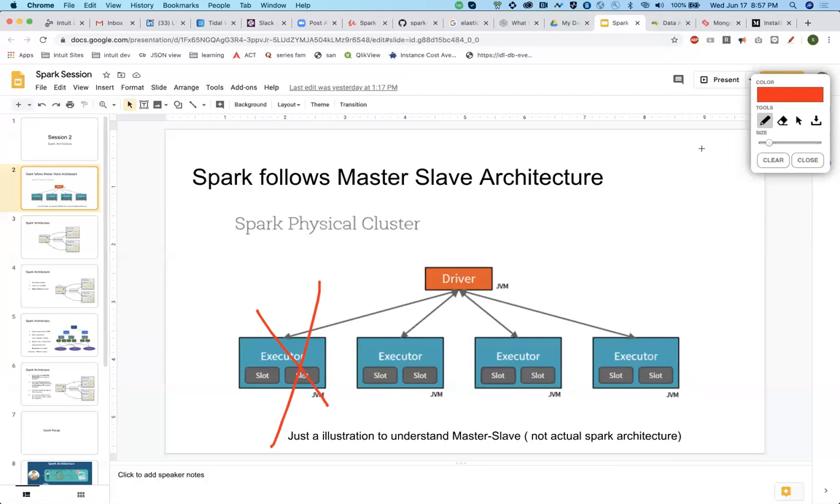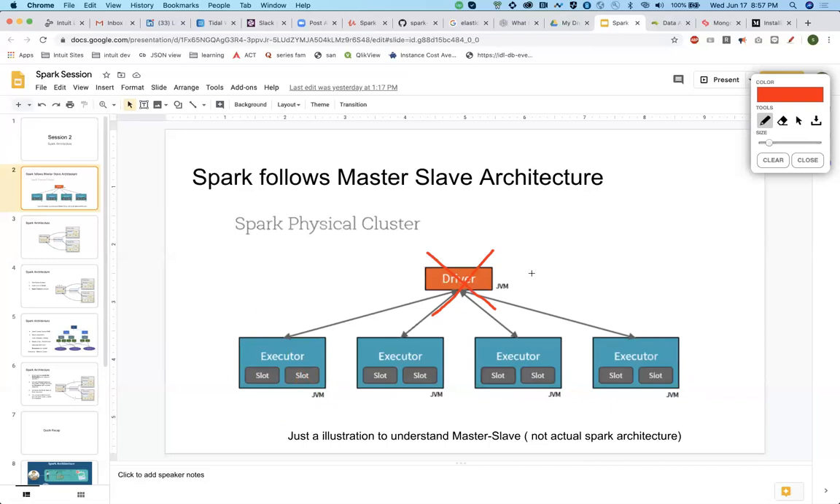But if the driver goes down, your whole Spark job will fail, because this is the main heart of Spark which is driving the things. If this fails, your whole Spark job will fail.